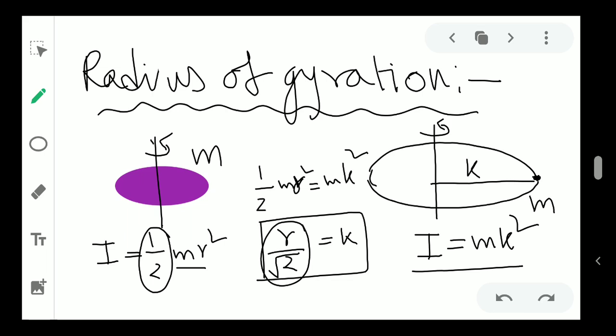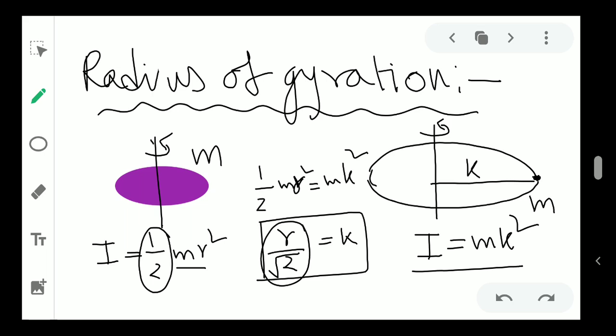We can compare which one has more radius of gyration. That means it talks about the constant part. You know that the more the constant part, the more the moment of inertia. So if I have more radius of gyration, that means I have more moment of inertia. If I have less radius of gyration, that means I have less moment of inertia.